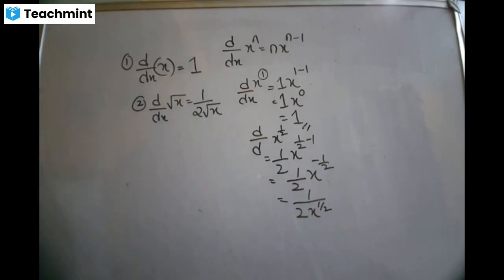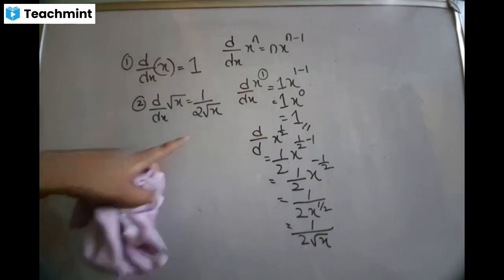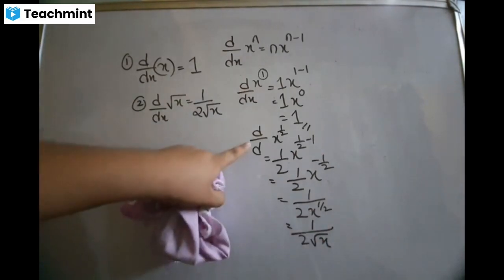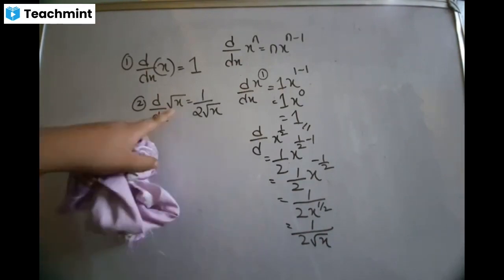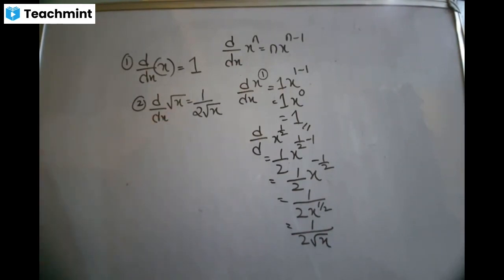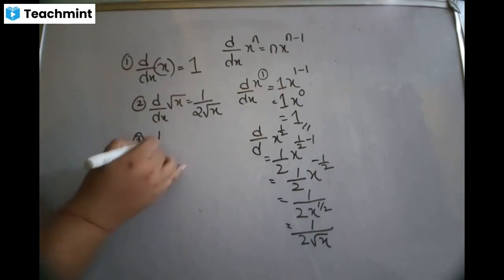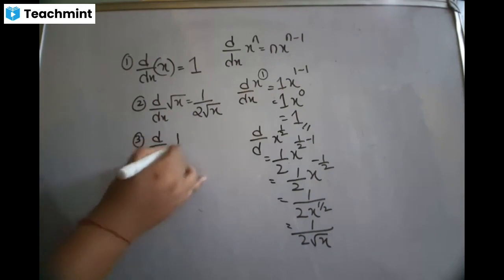And x to the power half means root x. So 1 by 2 root x. So I don't want you all to waste time doing this. Next time if you see root x, directly you are going to tell me 1 by 2 root x. Is that clear? And finally, formula number 3, d by dx of 1 by x.